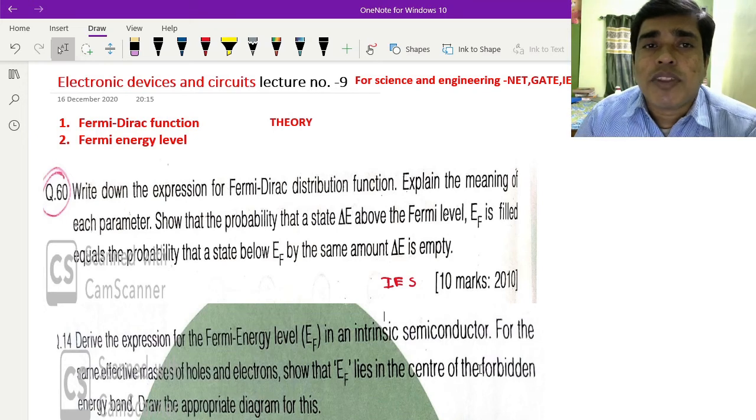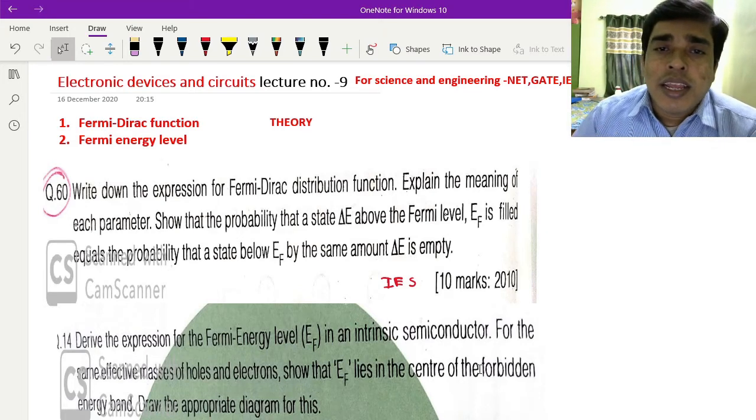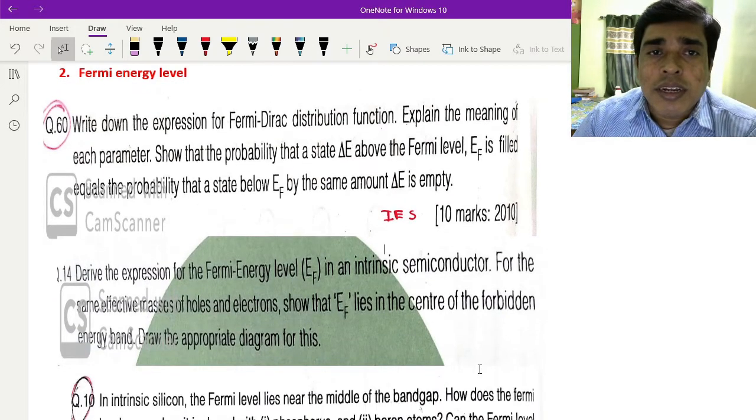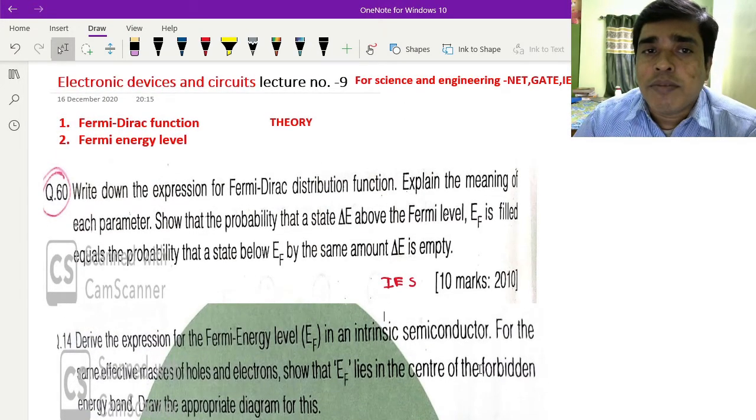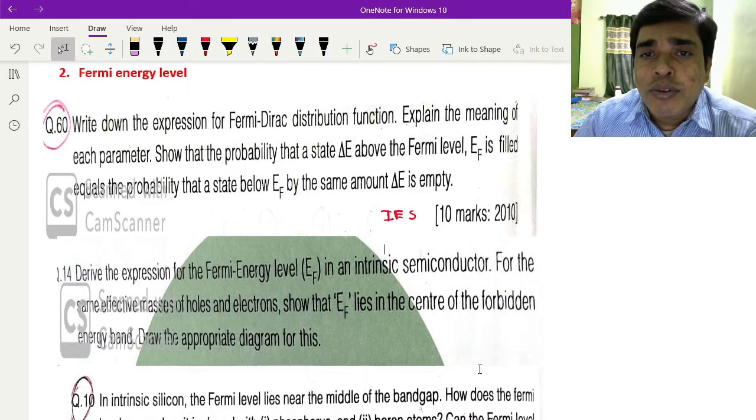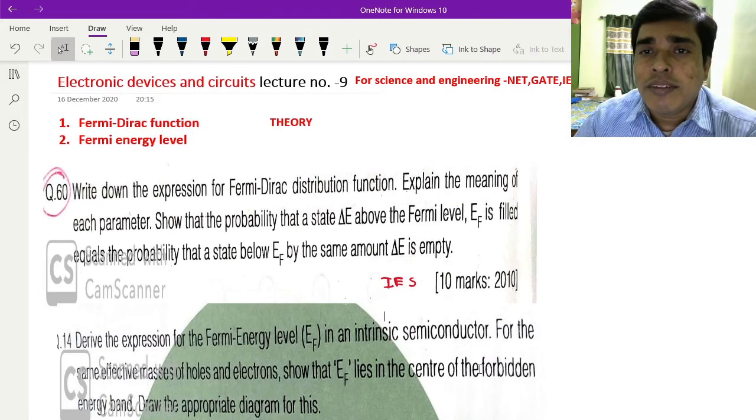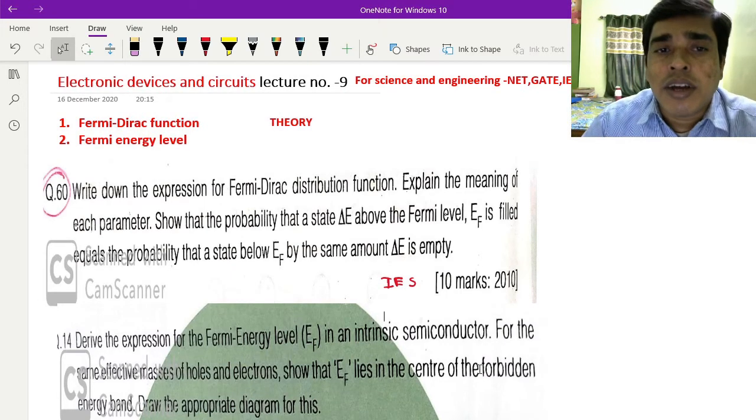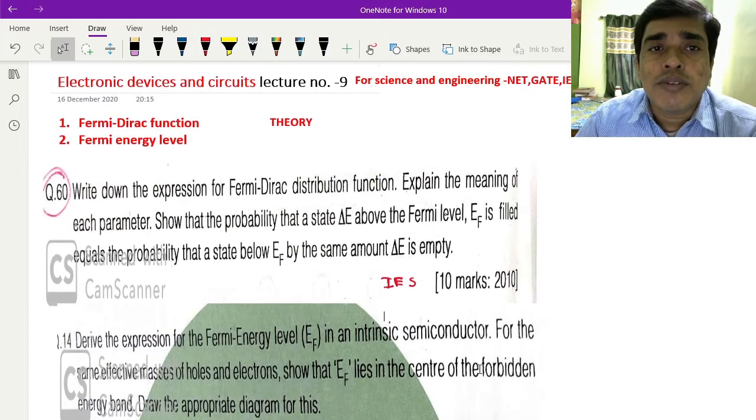Hello friends, today I will discuss the theoretical part of the Fermi-Dirac function and Fermi energy level. Here you see there are some questions relevant to Fermi energy level and Fermi-Dirac function. If you know these questions very well, then your theoretical understanding will increase. During this lecture, I will discuss all these questions.